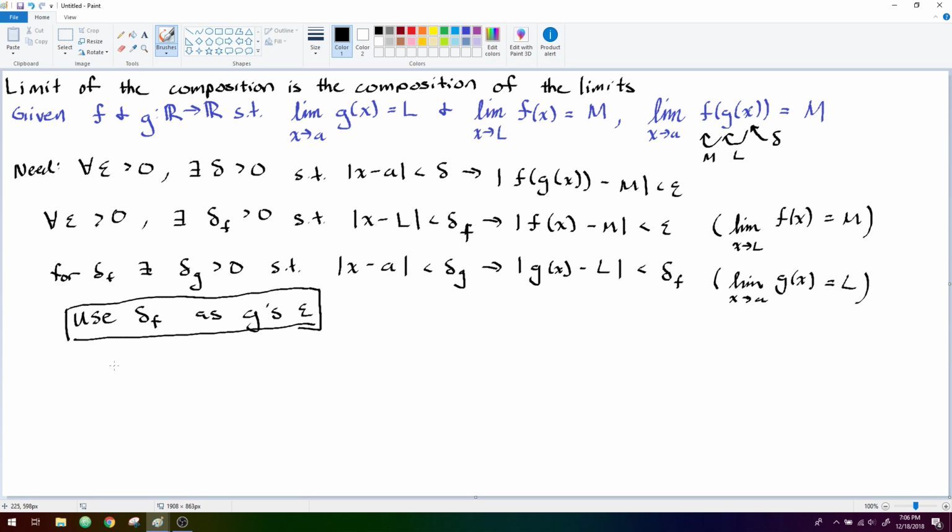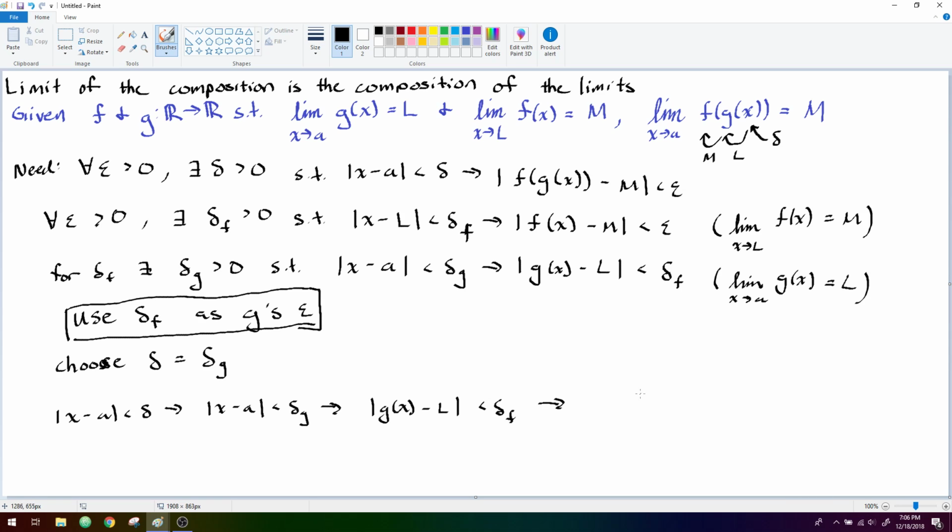Okay, and to complete the proof, we choose our final delta. We choose our final delta to just be equal to delta g. Now, notice what that means. So, say we guarantee that x is within our chosen delta of a. Well, obviously that means it's within delta g of a, because these two deltas are the same thing. But that implies that g of x minus L is smaller than our delta f.